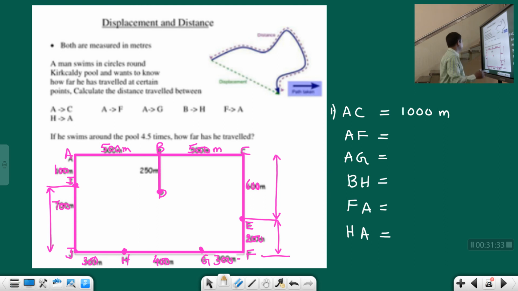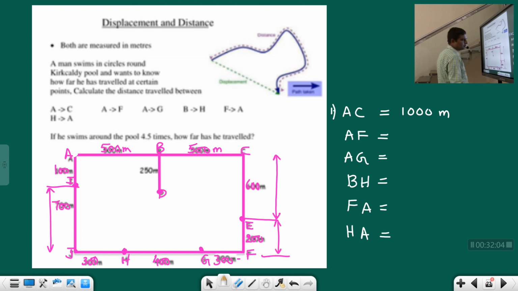That means he starts from point A, and if he comes back to point A, that means he has traveled one time. Like that, 4.5 times he has traveled. Then how much distance has he traveled? I hope you can do this as homework, students. This is a very simple mathematical problem. As far as distance is considered, you just have to add, that's all.